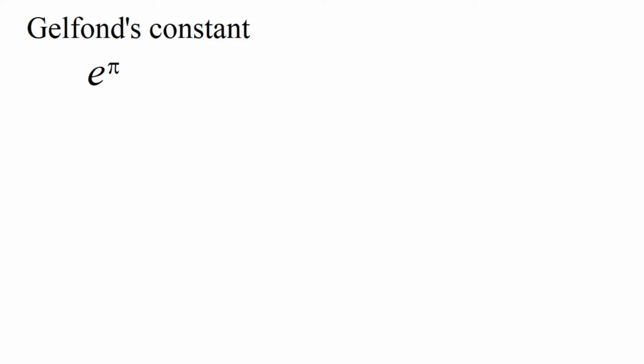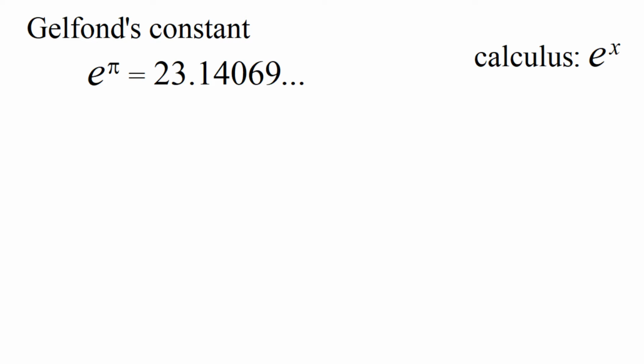Hello and welcome. In this video, I'd like to say a little bit about this number, e to the power pi, sometimes known as Gelfond's constant. So it evaluates to about 23.14, and it's quite a nice expression. It combines one of the most fundamental objects in calculus, namely raising e to the power of a number, with, well, I don't want to say that pi is the most fundamental number in circle geometry. It's half the most fundamental number in circle geometry, which is 2 pi.